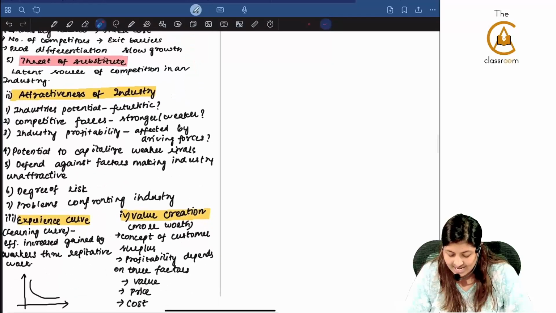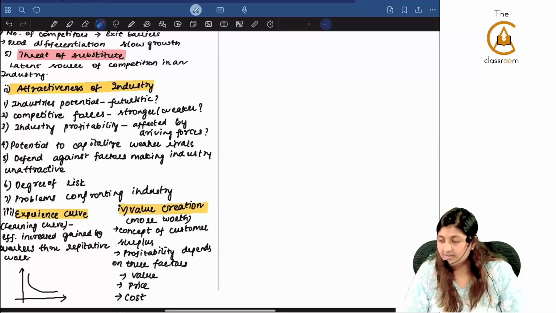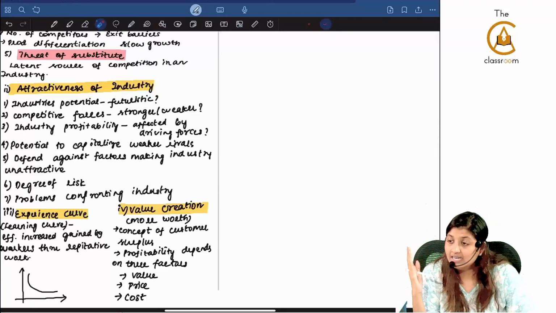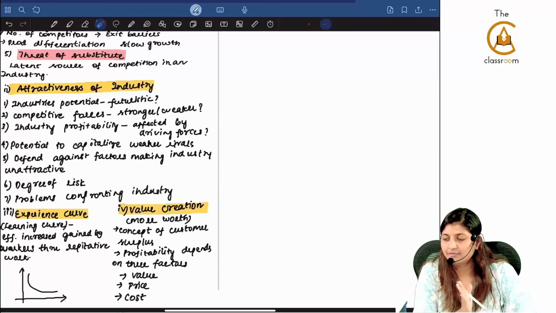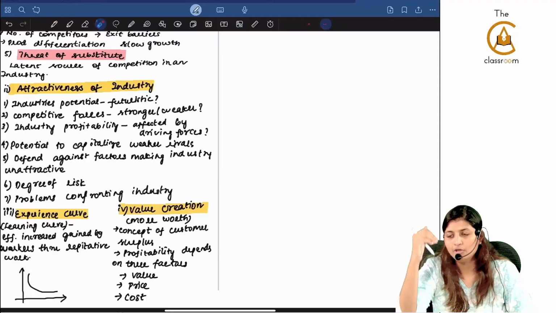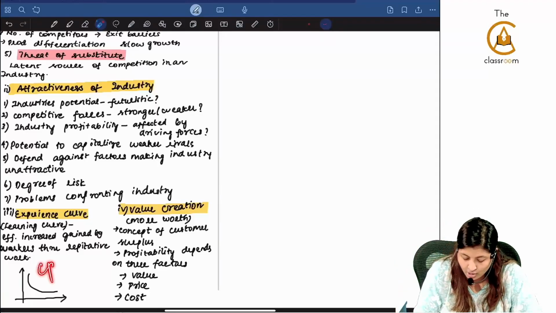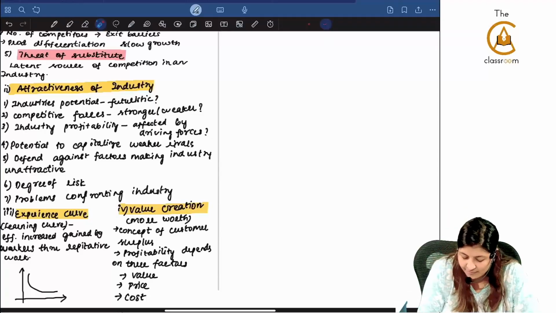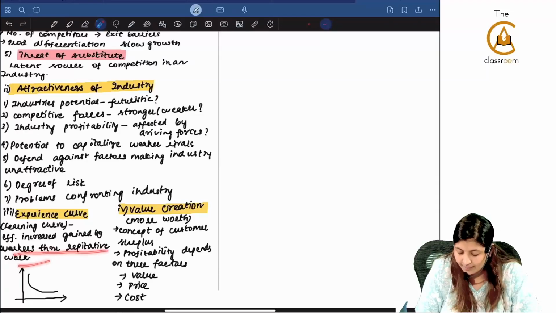Next is attractiveness of industry, experience curve, and value creation. What is experience curve? It is also akin learning curve. So it is also called as learning curve, where the curve shows that if you keep increasing your number of output, your cost keeps reducing. So your cost per unit keeps on reducing. That is only the experience curve. Efficiency increased, gained by workers through repetitive work.